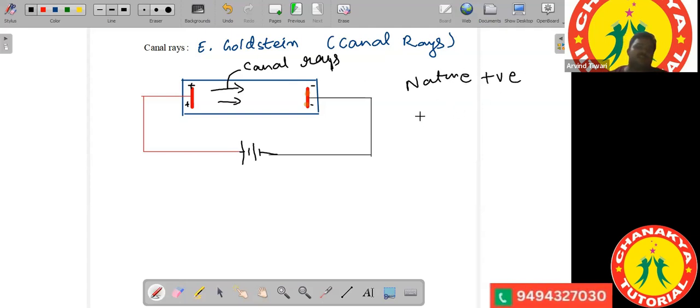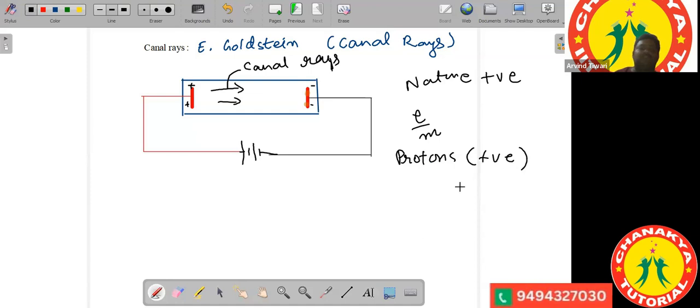Canal rays are positively charged, and he also found out their charge to mass ratio. The charge to mass ratio of these particles was less than the charge to mass ratio of the electrons. Okay, so which proved that these particles, which he called protons, were positively charged. So here protons were discovered, and they carried positive charges.